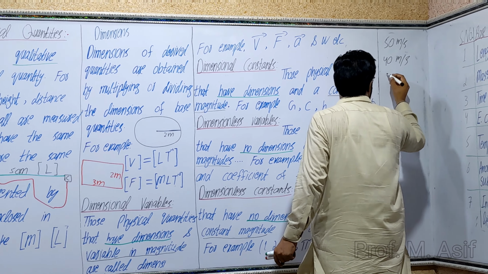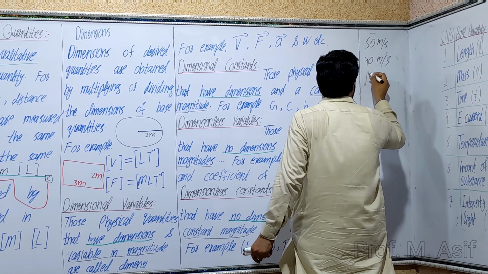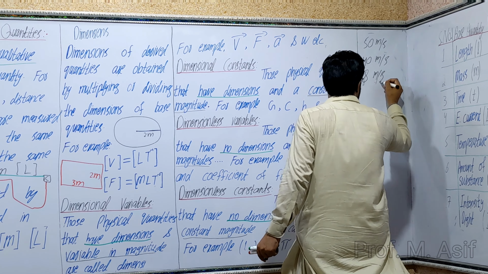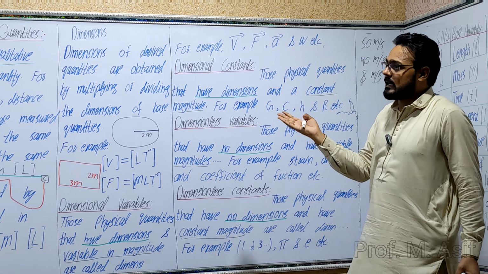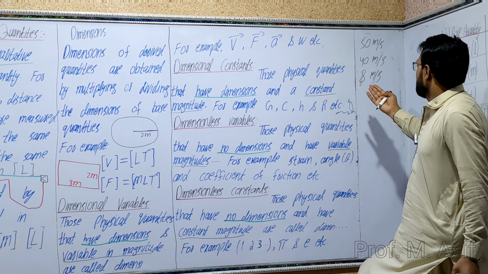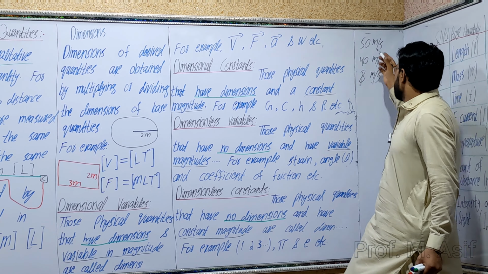Sometimes the velocity is 8 meter per second. The magnitude varies according to situation, and the dimension of velocity is L t power minus 1.